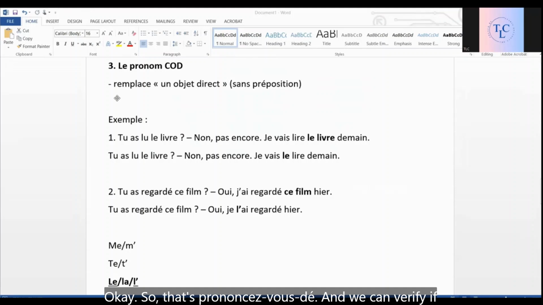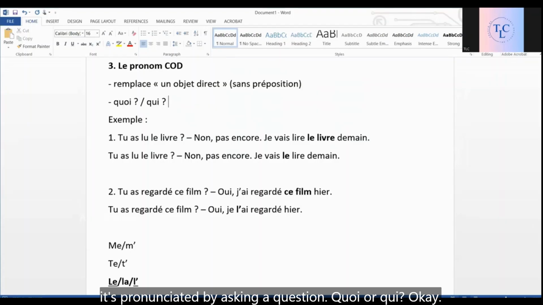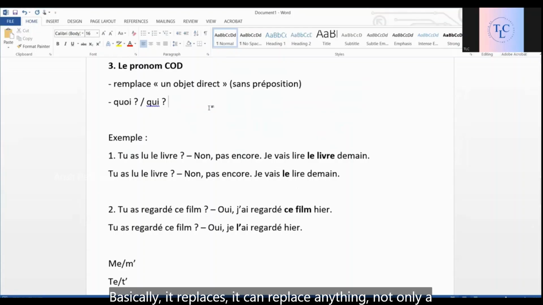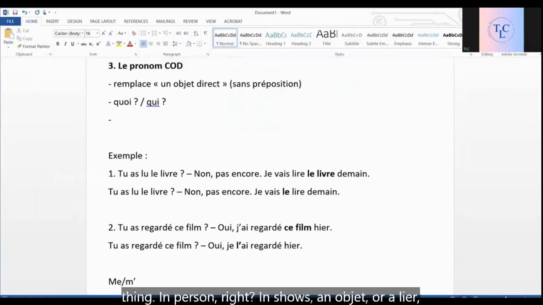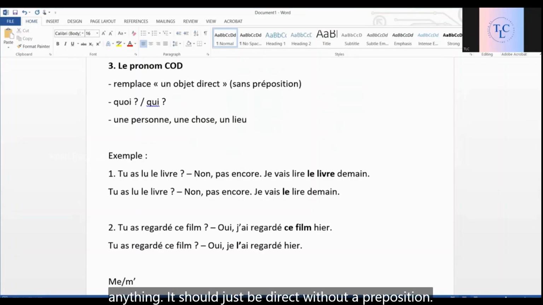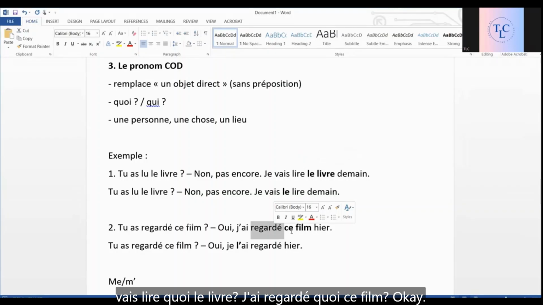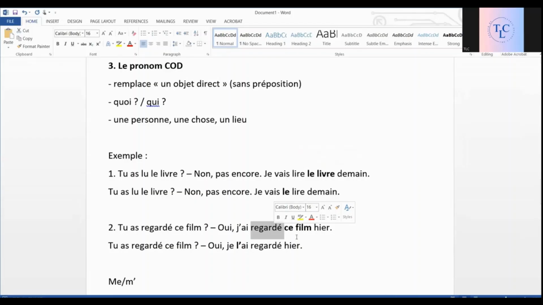Okay, so that's pronom COD, and we can verify if it's pronom COD by asking a question: quoi or qui? Basically it can replace anything, not only a thing. In person, right? Une chose, un objet, or un lieu, anything. It should just be direct without a preposition. So how can we verify? Verify this sentence. Je vais lire quoi? Le livre. J'ai regardé quoi? Ce film.